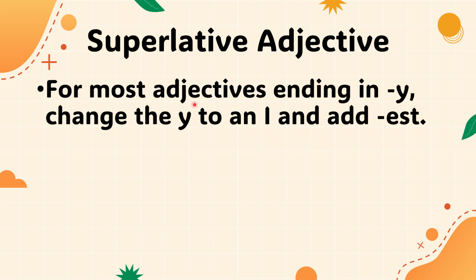Next, for most adjectives ending in Y, change the Y to an I and add est.